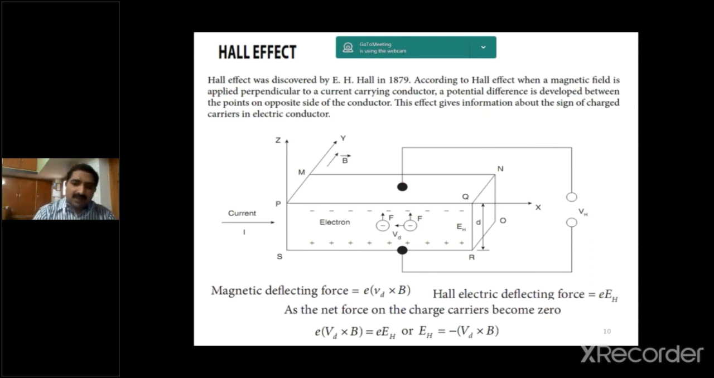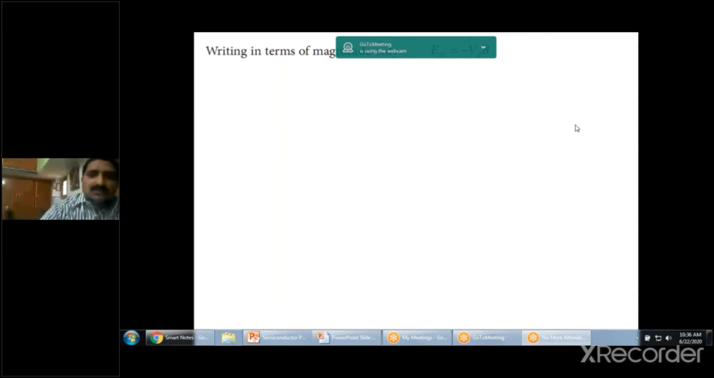This is the vector representation. If we take magnitude only, writing in magnitude terms, it can be written as EH is equal to minus Vd into B. What is Vd? Drift velocity of the electron. What is B? Applied magnetic field strength. What is EH? Hall electric field. Due to the mobility of electrons, we are getting the current.